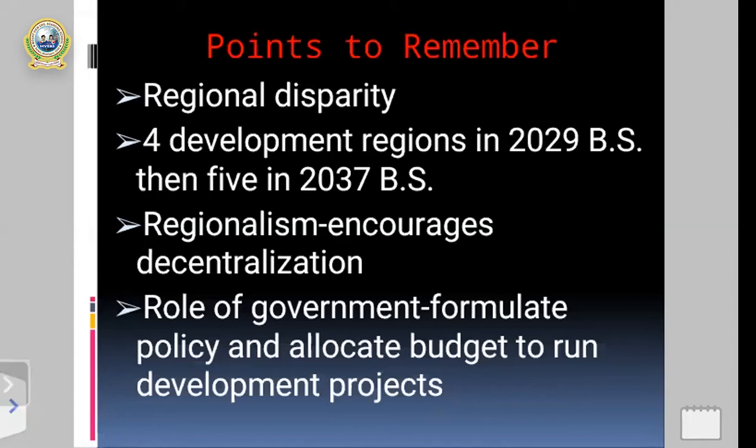Centralization means to develop in a certain or limited area only. And decentralization is equal development in the different regions or different areas. That's the definition of decentralization. So regionalism encourages creating decentralization, right?